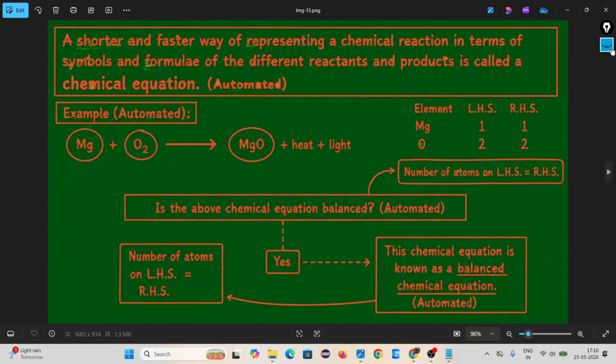Mg and O2 are called reactants. Reactants means these are the substances which undergo a chemical reaction.